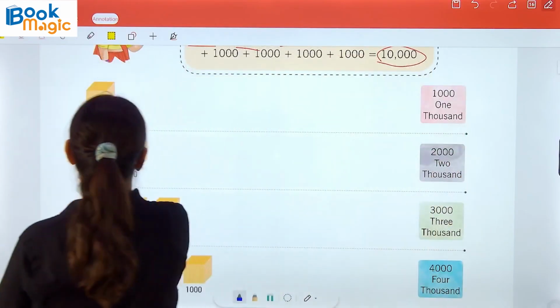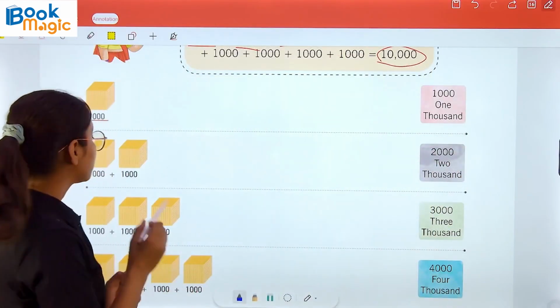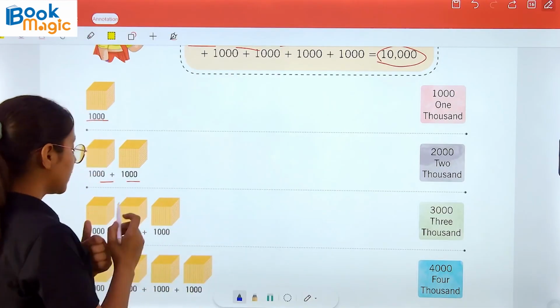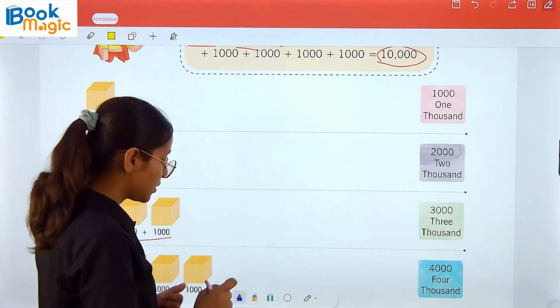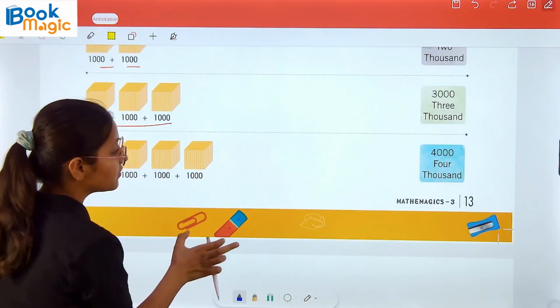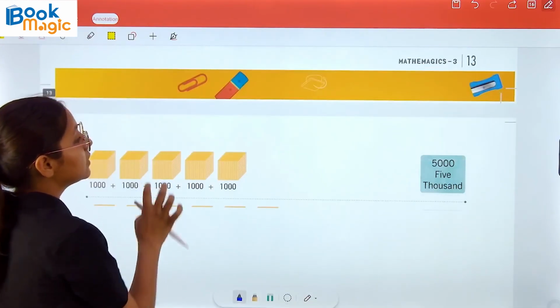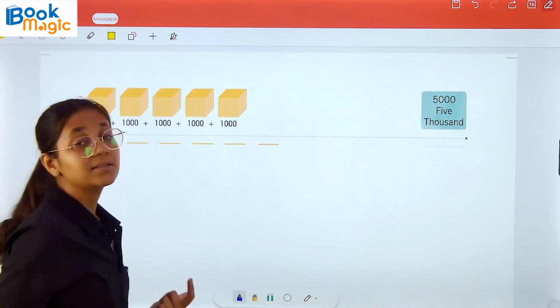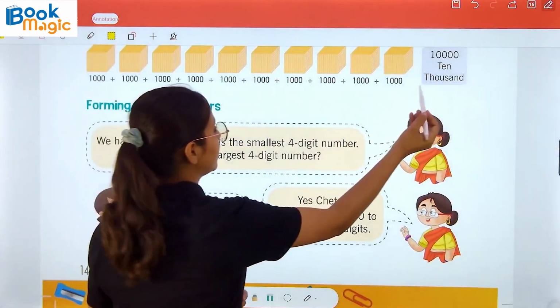Now 1000 plus 1000 is 2000. 3 times 1000 is 3000. In a similar manner, 4000, 5000, 6000, 7000 and so on. So we are getting here 10,000.